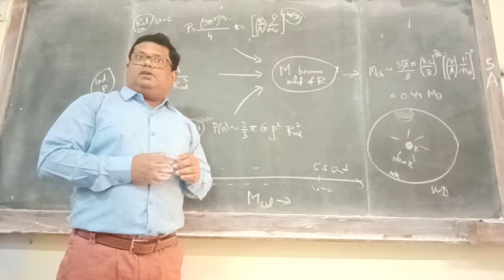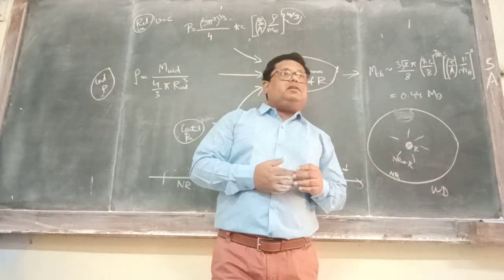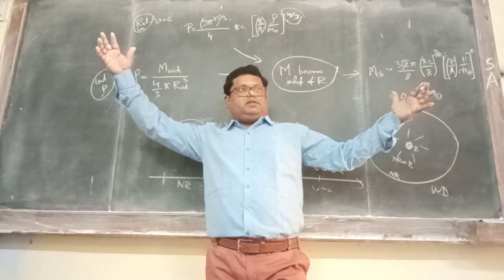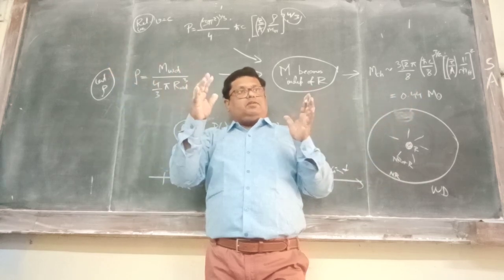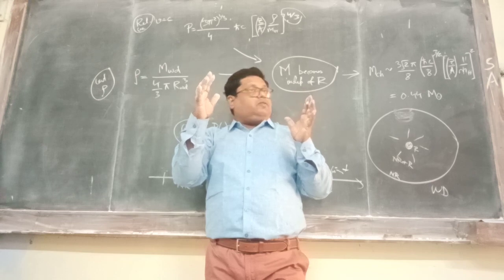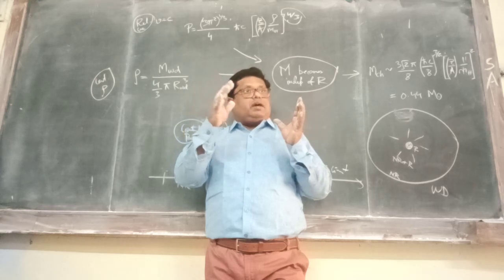Now the same thing will happen again in the case of a neutron star. Till now we have a star in hydrostatic equilibrium. After that we have degeneracy pressure due to electrons, and if the mass of the degenerate core exceeds the Chandrasekhar mass, it will still collapse.